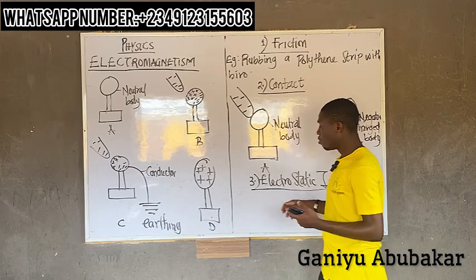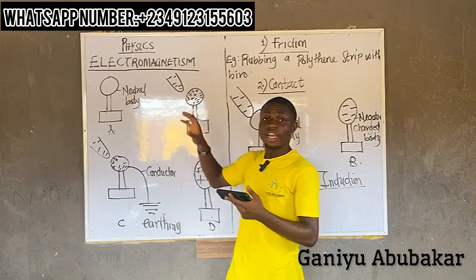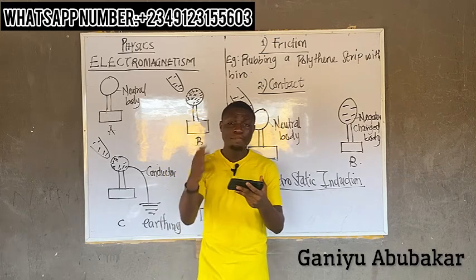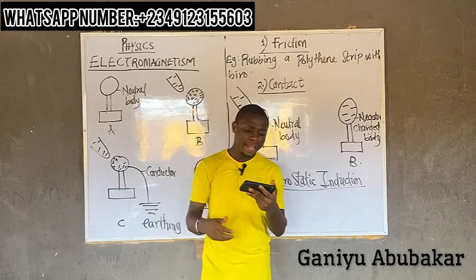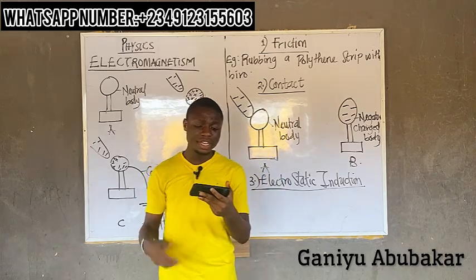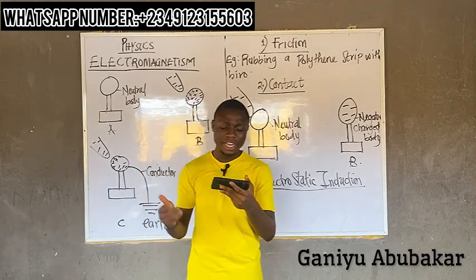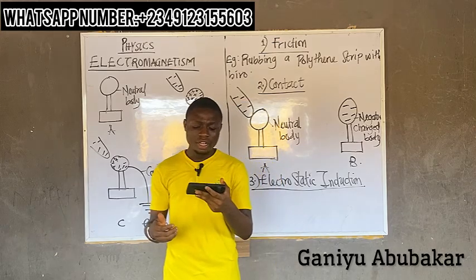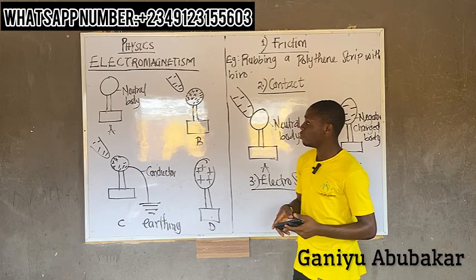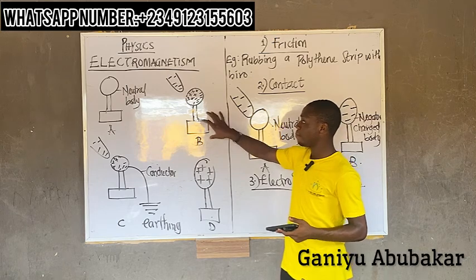Step 2. A negatively charged rod is brought close to a neutral body without any contact, such that the positively charged move towards the negatively charged rod and the negatively charged move away from the negatively charged body, in accordance to the first law of electrostatics, as shown below. Draw this, please. As shown below, draw this diagram, please. Diagram B.